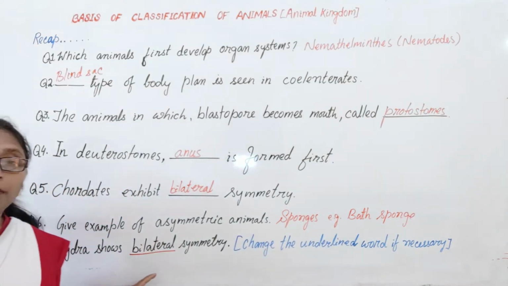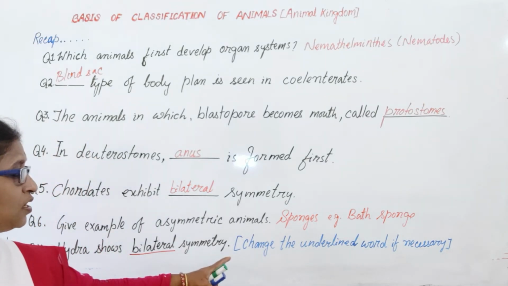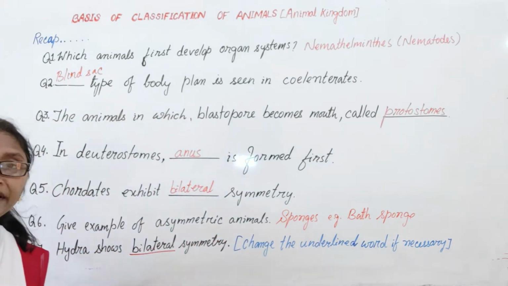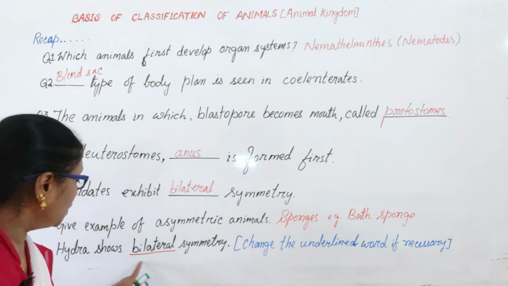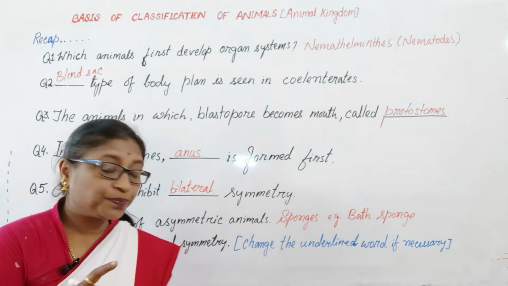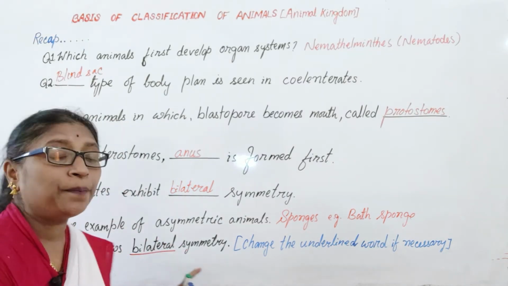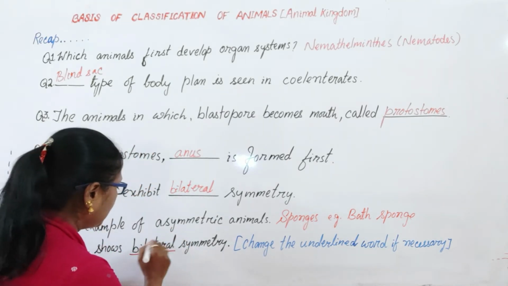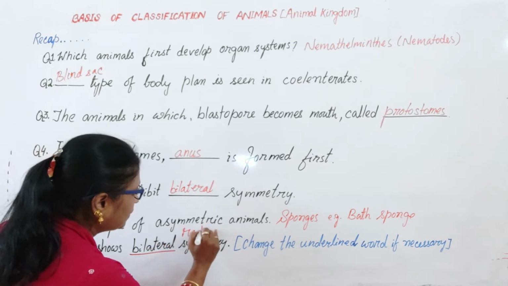Hydra shows bilateral symmetry. What instruction is given? Read it out. Change the underlined word if necessary. If you find an error, then you change. So, is it right? No. Hydra belongs to the phylum Coelenterata and it shows the radial symmetry. So, the answer is, you have to change it. So, it is radial.